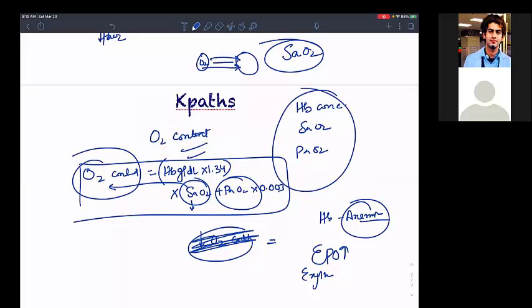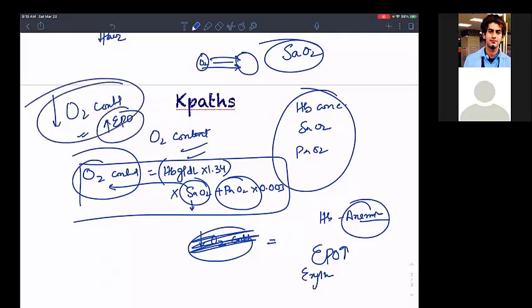So can I say a decrease in oxygen content will lead to increased EPO? Can I make a relation like this, my dear? If I am decreasing the O2 content, that means I will be increasing the erythropoietin synthesis. Who synthesizes erythropoietin? Kidney. Are you able to understand?